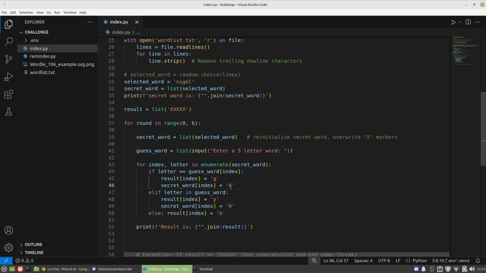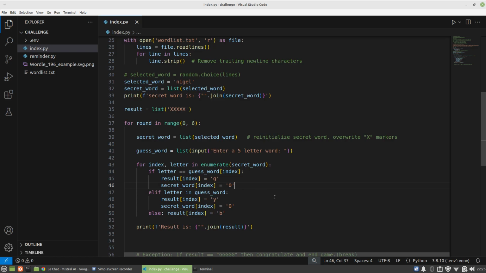So I just literally made a quick correction. What I've done is, instead of popping, I've just replaced the character in the secret word, so that way it won't recheck something that's already been seen before. If it's seen an N and it gave it a G or a Y, then it will take that N, already given a result for, out of our secret word. But we need to keep the length the same, so that's why we're using replace. We're not using pop. I was originally using X, but I just realized, well, what if the secret word contains an X? This isn't going to work, right? So I've now changed it to a number, because there will be no numbers. We're only using words, and this works.